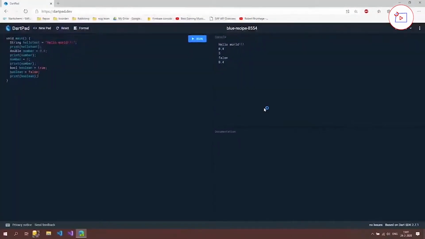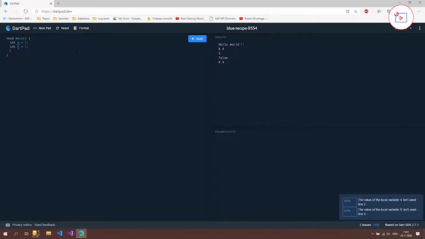Let's go straight back to our code. And what I'm going to do is actually delete this stuff, and we're not going to use it, and I'm going to define some new variables. So I'm going to define that int a is 3 and int b is 2. What we can do now is we can set a new variable with these numbers and use an operator on it.